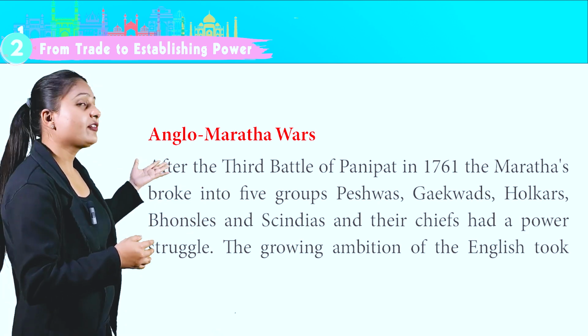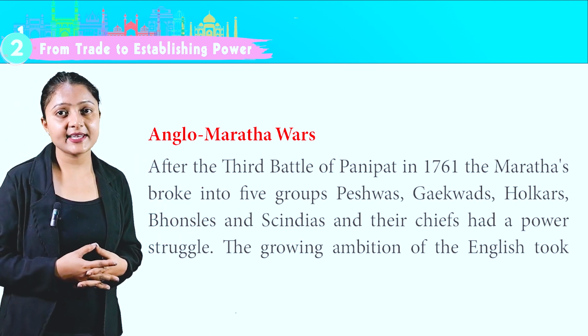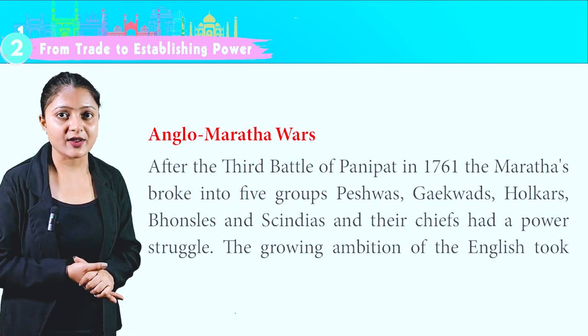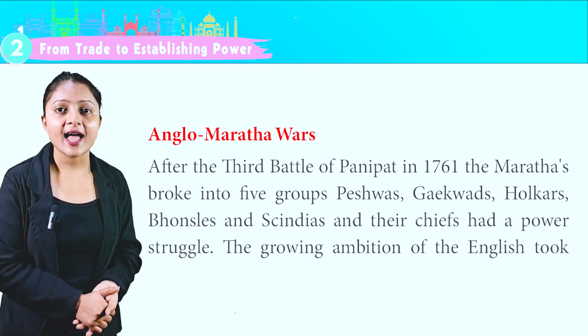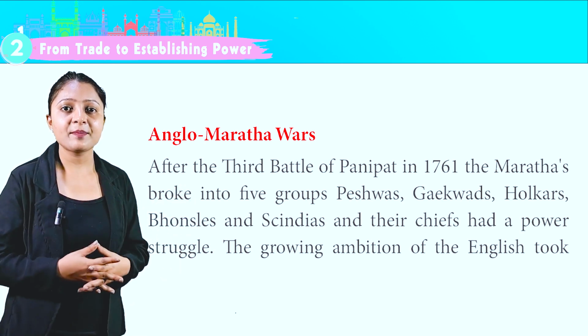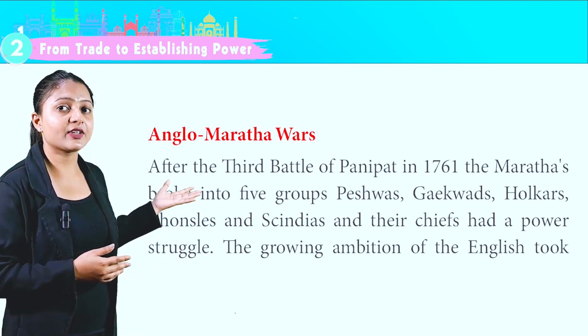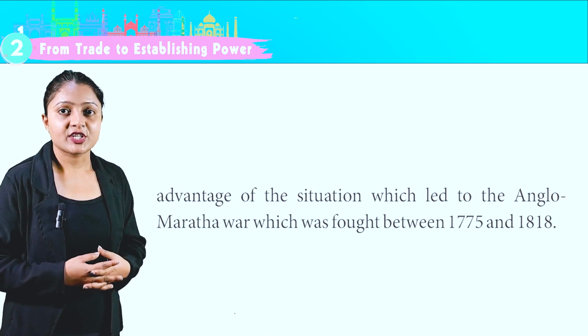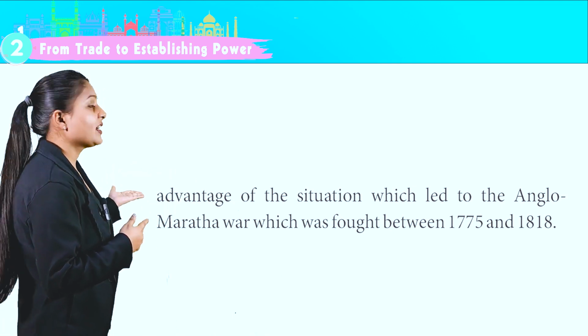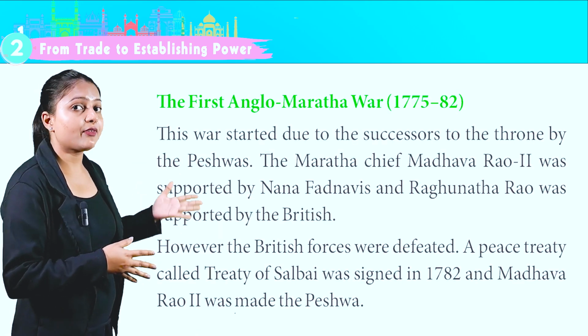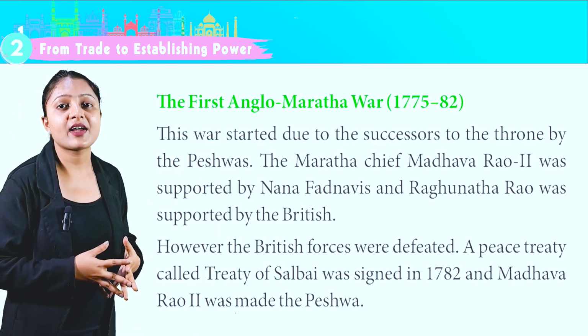Anglo-Maratha Wars. After the Third Battle of Panipat in 1761, the Marathas broke into 5 groups: Peshwas, Gaikwad, Holkars, Bhosles and Scindia, and their chiefs had a power struggle. The growing ambition of the English took advantage of the situation, which led to the Anglo-Maratha War, which was fought between 1775 and 1818.